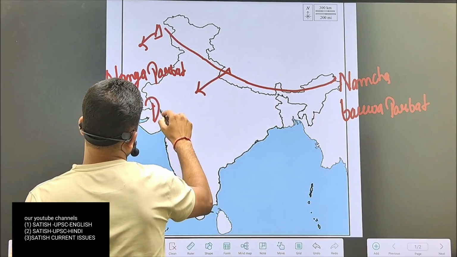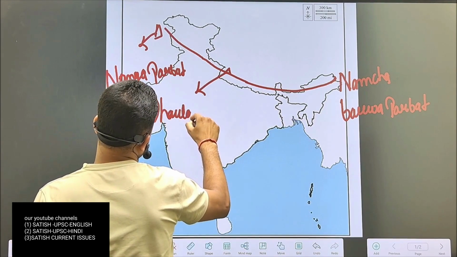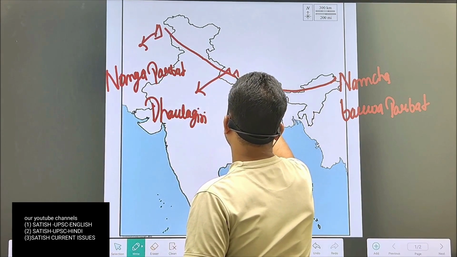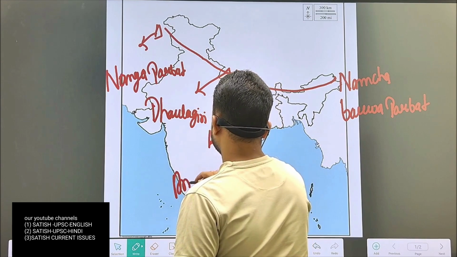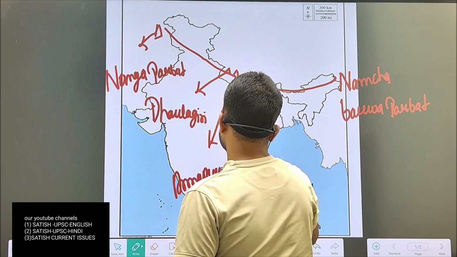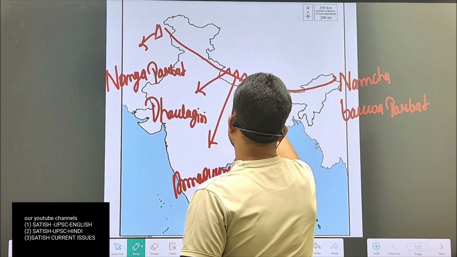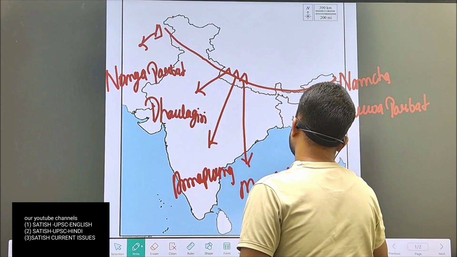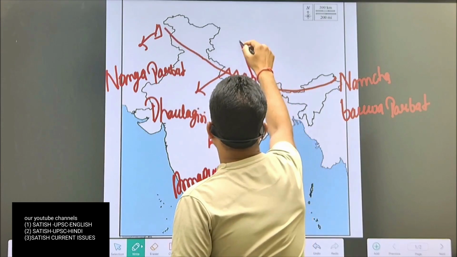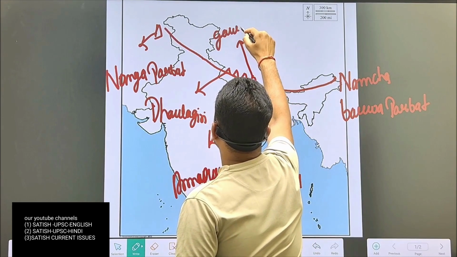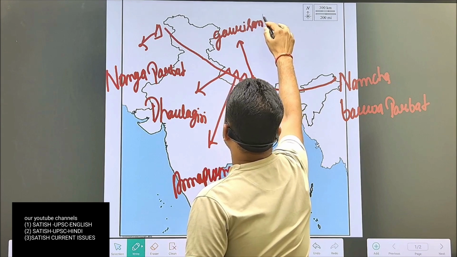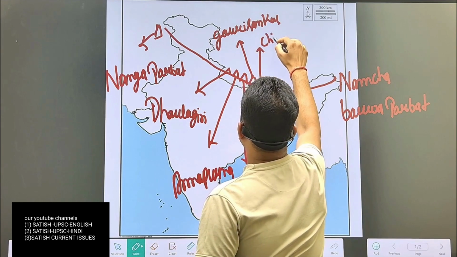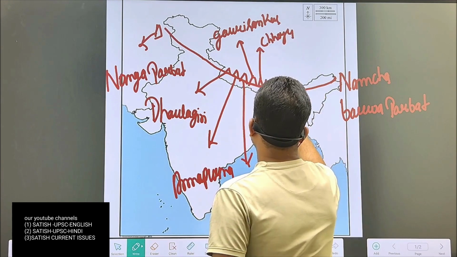Here Dhaulagiri, then Annapurna, Mansalo, Gauri Shankar, Choyu, Mount Everest.